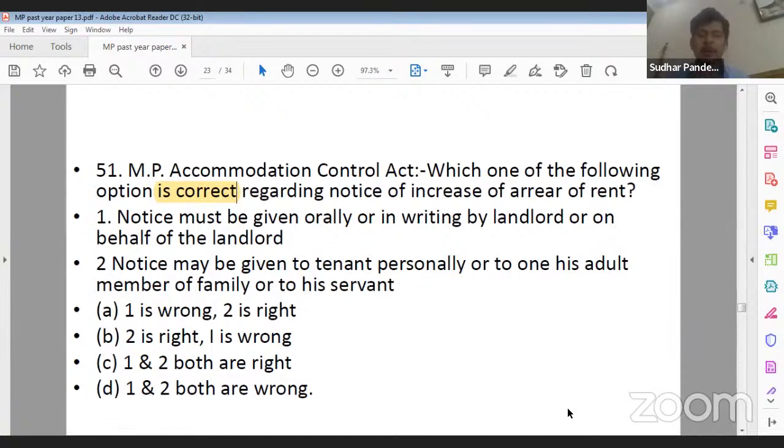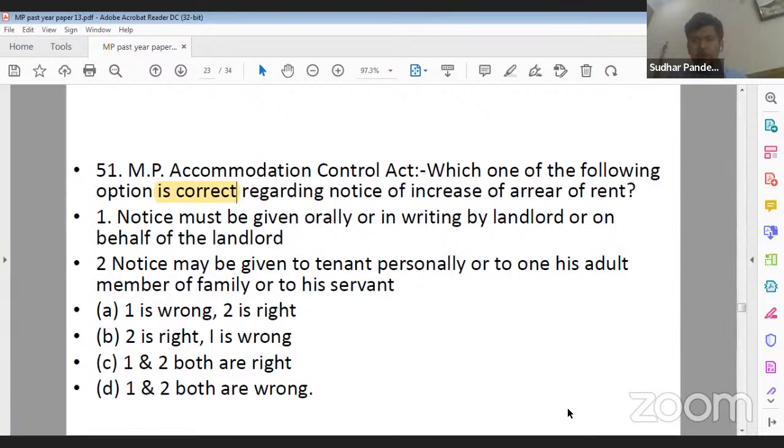Option A, first is wrong and second is right. Option B, second is right and first is wrong. Option C, both first and second are right. And D, both first and second are wrong. What should be the correct answer? Yes, question number 51. Okay, so you are saying that both are right, Ujjwal Nahar ji.